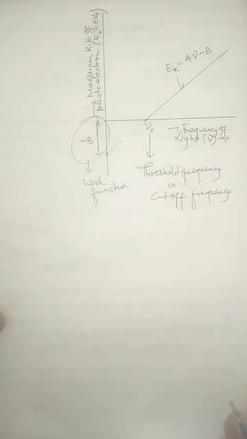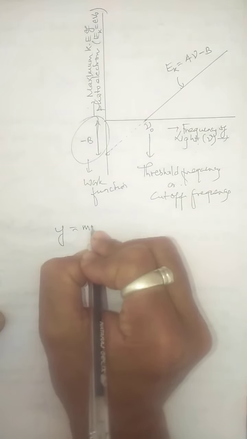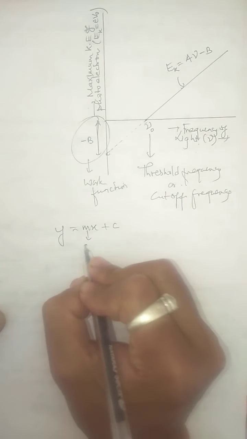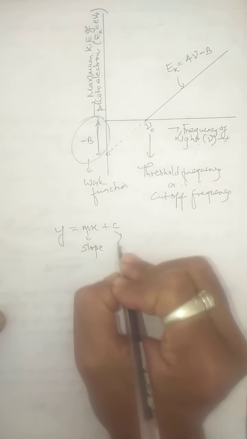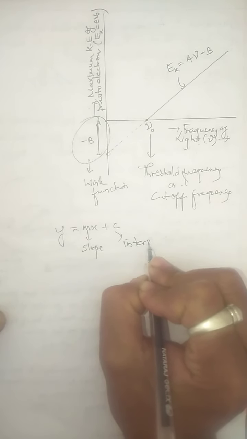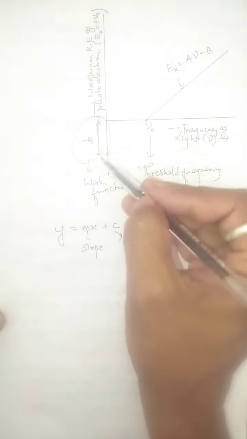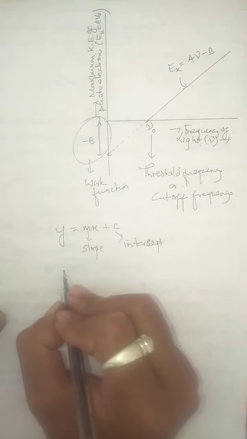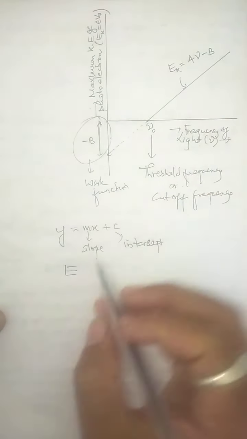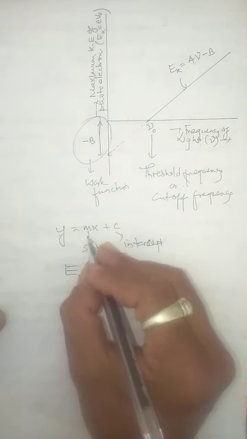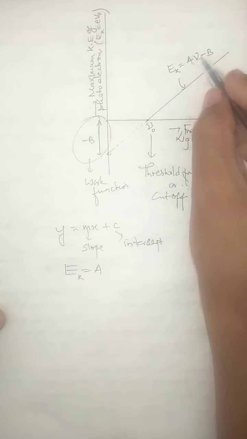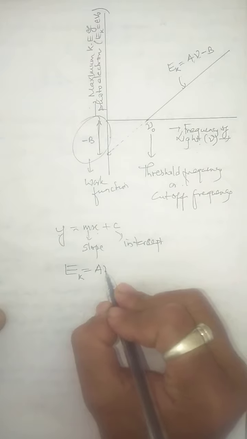Now this equation is the equation of a straight line. You have already learned the equation of a straight line, like y equals mx plus c, where m is the slope and c is the intercept. But this straight line has a negative y-intercept and a slope. Here y is equivalent to Ek, which we are plotting along the y-axis, a is equivalent to m, the slope, and x is the variable, which is the frequency.